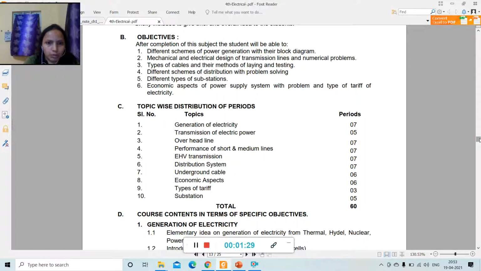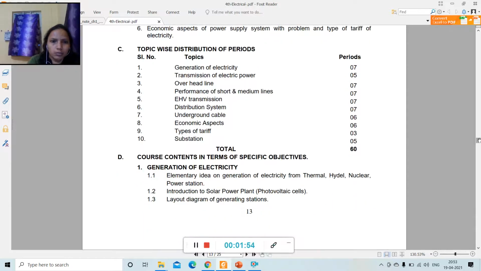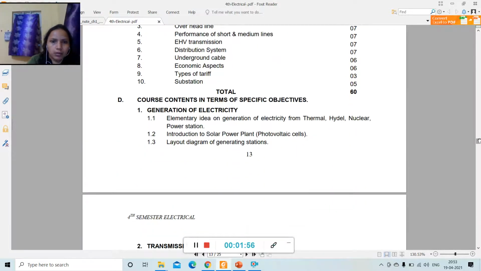discuss in this subject. Okay, so under this subject, what are the topics which we will cover? Those are generation of electricity, then transmission of electric power, overhead line, performance of short and medium transmission line, EHV transmission, distribution system, underground cable, economic aspect, types of tariff, substation. Okay, so under chapter 1,